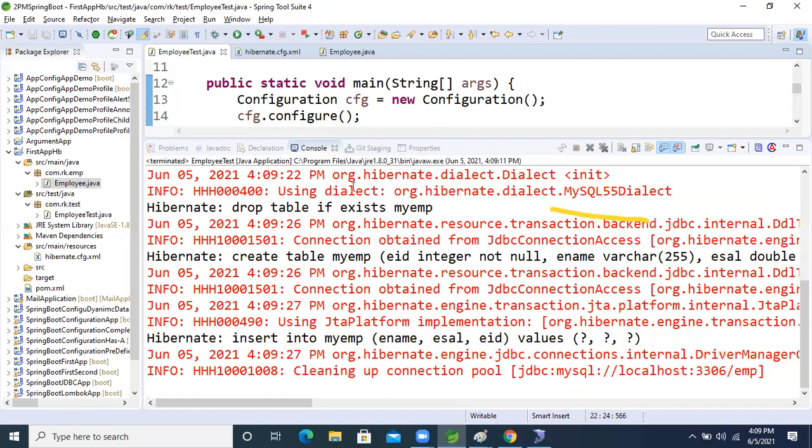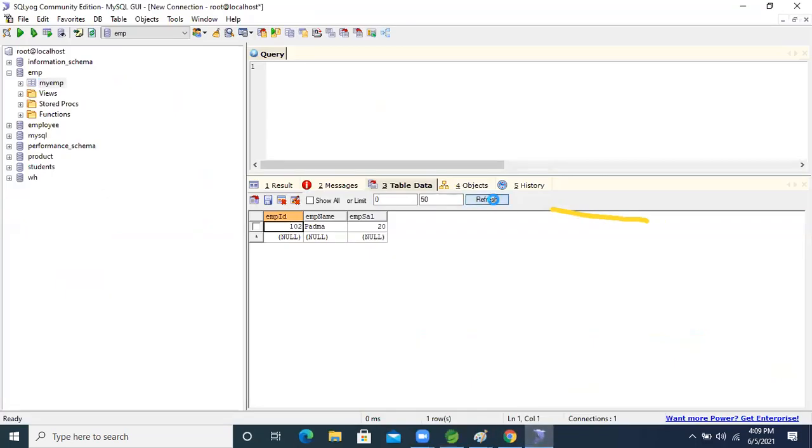Okay, fine now. So come in the database. Now refresh it now, guys. See that, the table name became my choice name, my EMP. Now the columns will become EID, E name, E cell or not? Come on, guys.